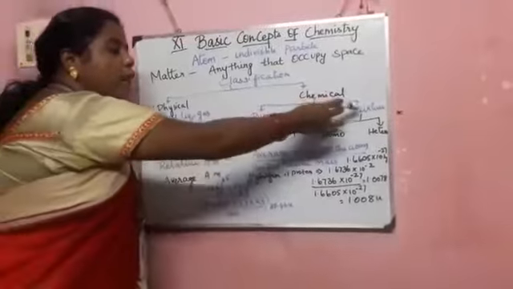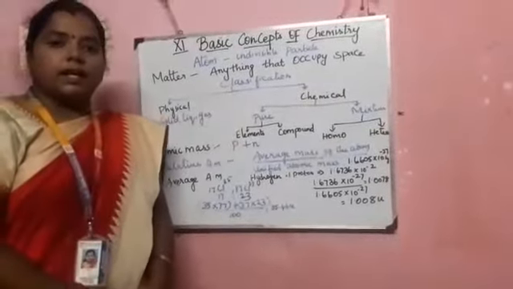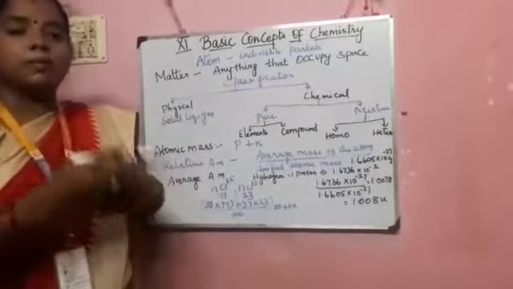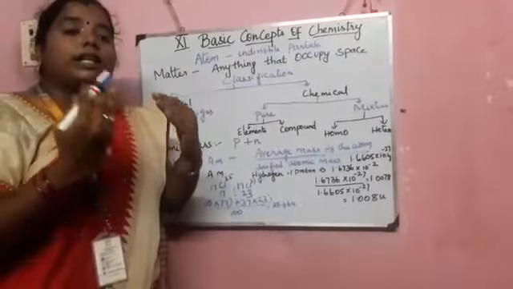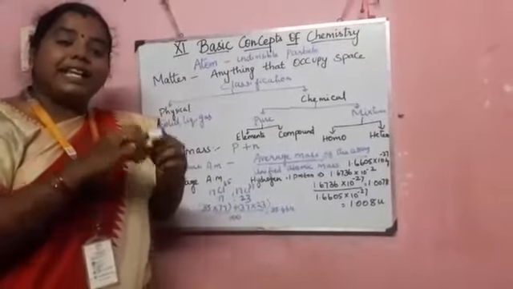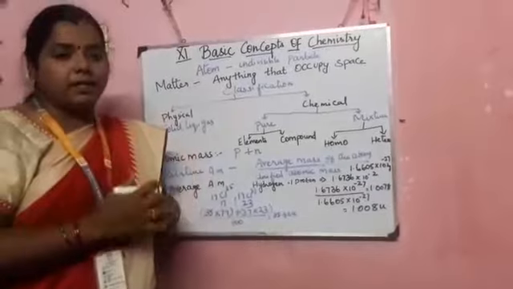Okay, and next one, mixture. A mixture is a combination of more than one substance, but the substances are not chemically interacted. We can easily separate them. That is called a mixture.